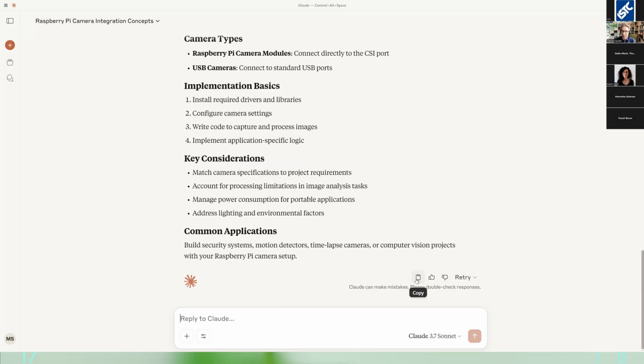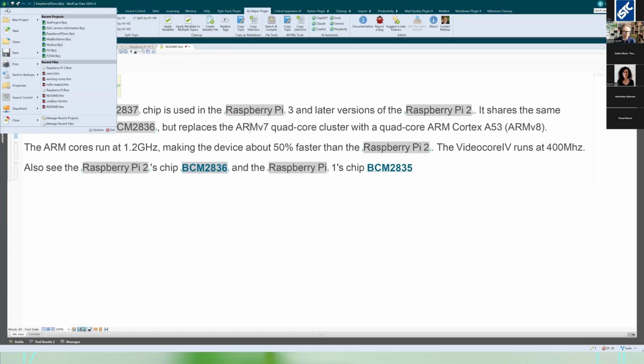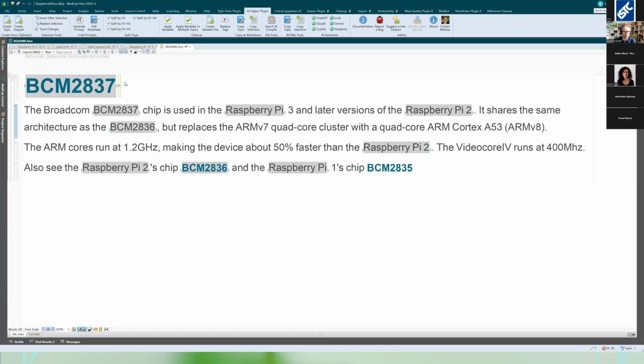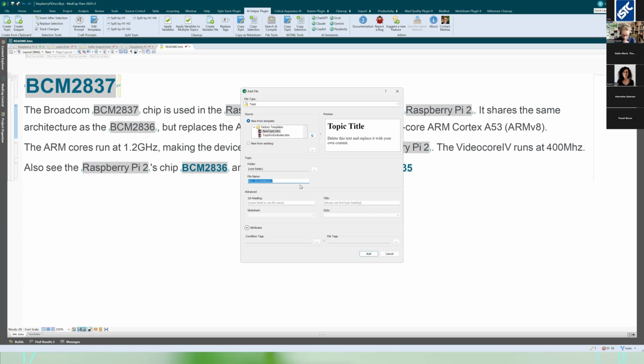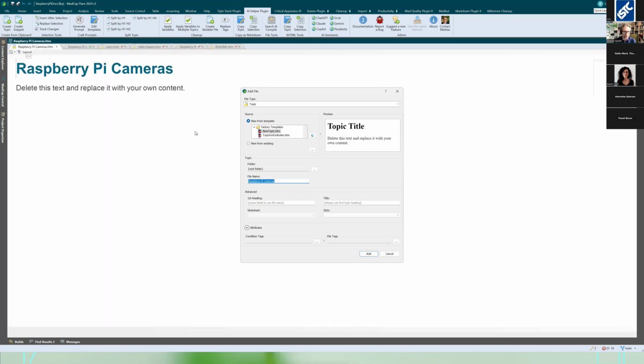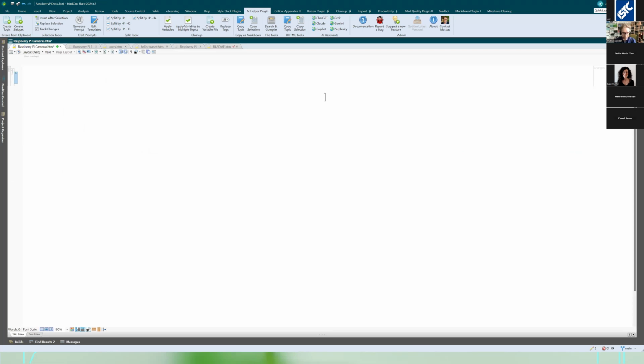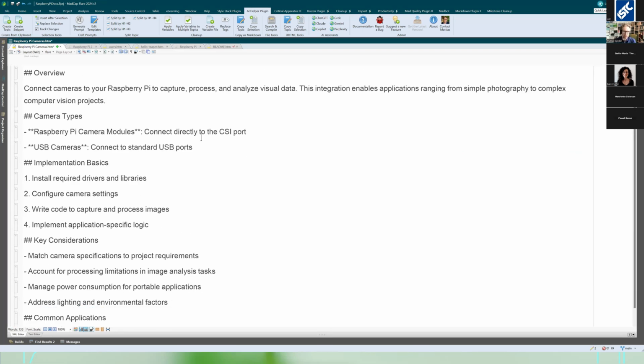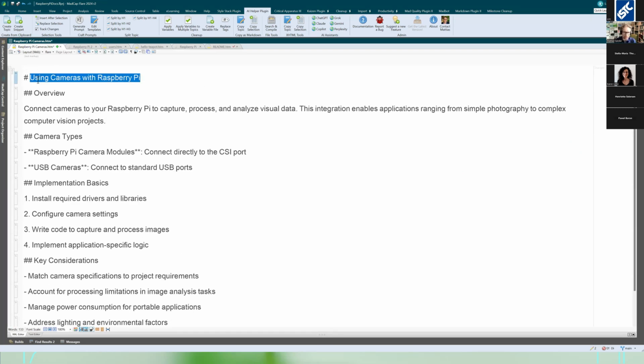So there are a few ways to do that without the plugin. You can copy this, go into Flare and say File, New Topic. Sorry, let's say Raspberry Pi video. What's cameras? Cameras. Good. And remove this, and we can paste it in, of course. And now you get the markdown formatting. And sure, you can go ahead and apply the styles.